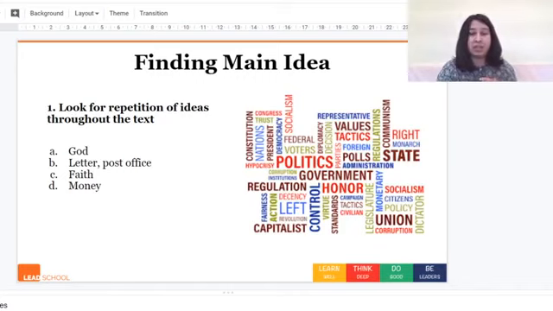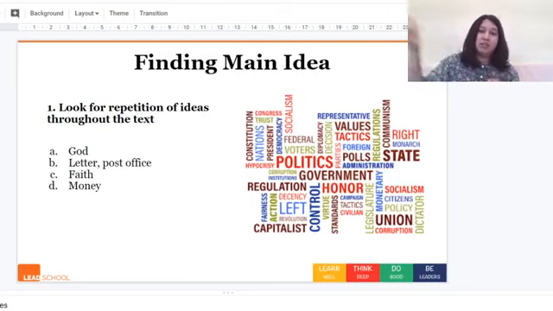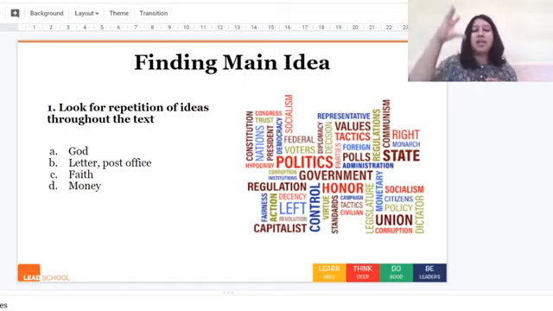The third one is faith. So faith basically is having a sort of belief or a trust, right? And we see Lencho has this trust or this belief that God will send him the money. Again, the postmaster, the reason he gives Lencho the money is because he doesn't want to shake his faith in God. So faith is pretty strongly discussed or questioned or looked at throughout the story.